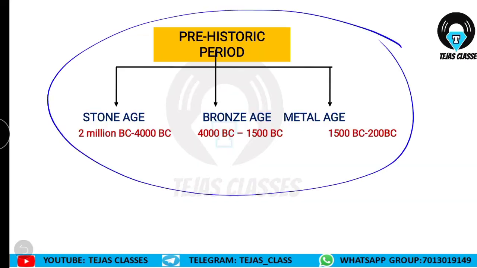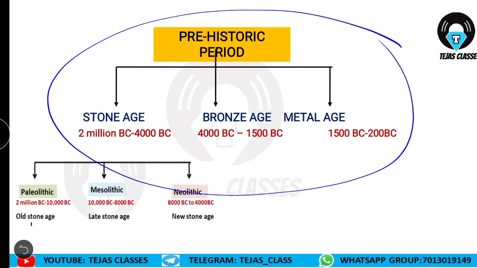So this is the broad classification of the prehistoric period which we have already seen. So we'll just revise the things which we have learned earlier. We have completed the Stone Age, right? Under Stone Age, what we have seen? We have seen the Paleolithic, Mesolithic, Neolithic, and now comes the Bronze Age from 4000 BC to 1500 BC.